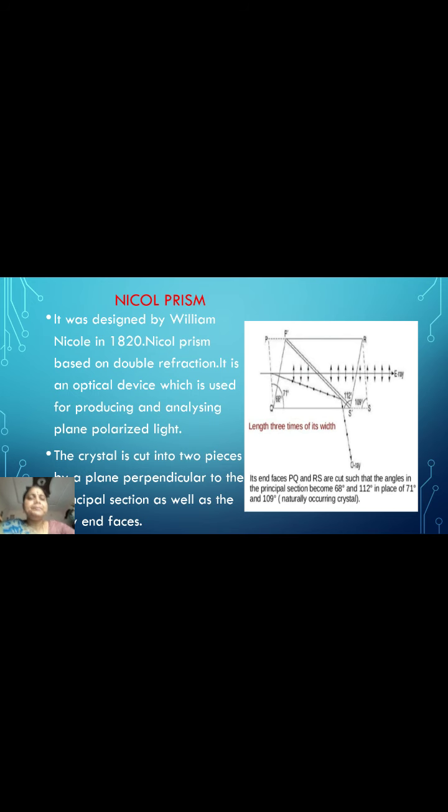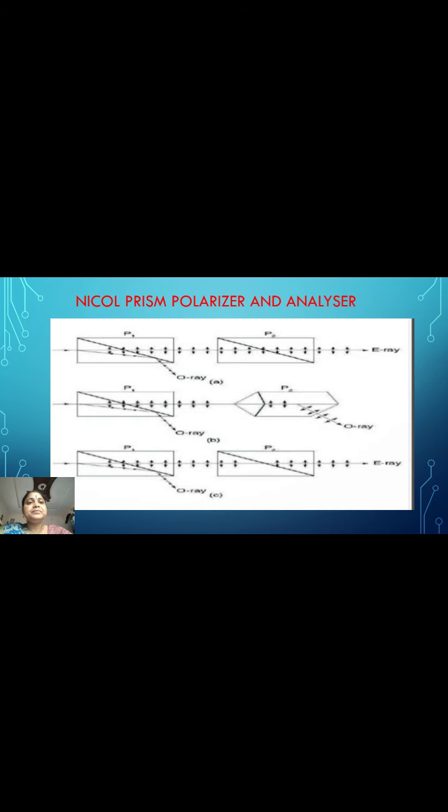That is the Nicol prism. And an application of the Nicol prism is that it acts as a polarizer and analyzer.